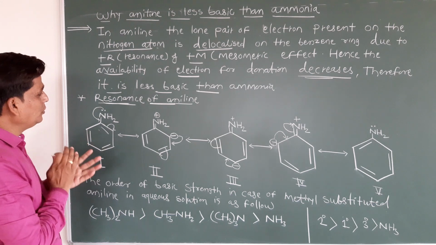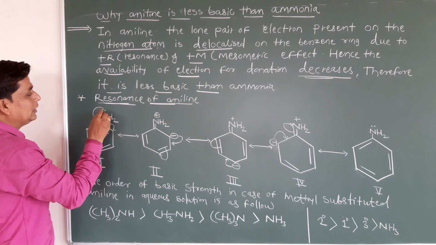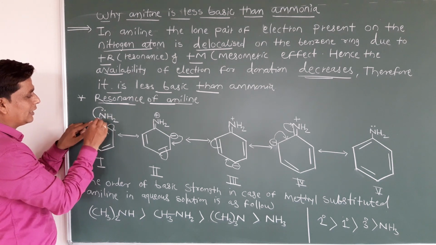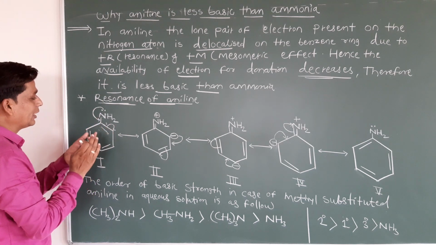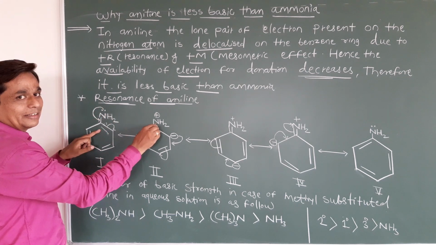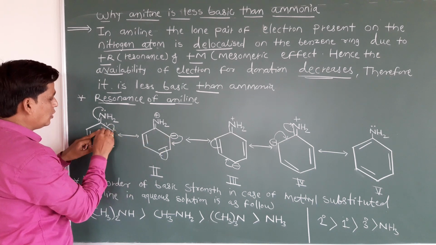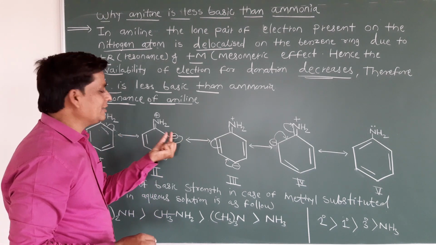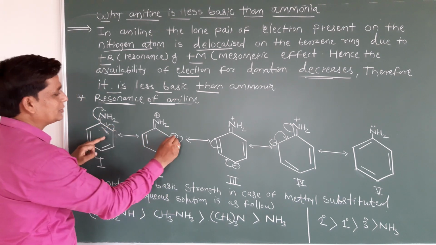When you see the resonating structure of this aniline, what happens? It is a very interesting and very important concept. This lone pair of electrons will shift toward this bond, so a double bond will come in the next canonical structure. Two double bonds never remain together, so the pi bond will shift toward this carbon. In that bond two electrons are there, so this two-electron pair will shift and a minus charge will come.